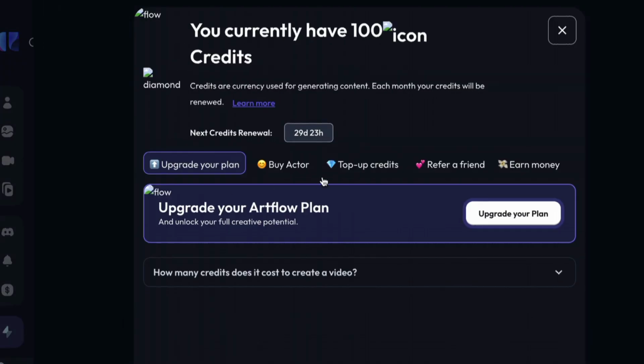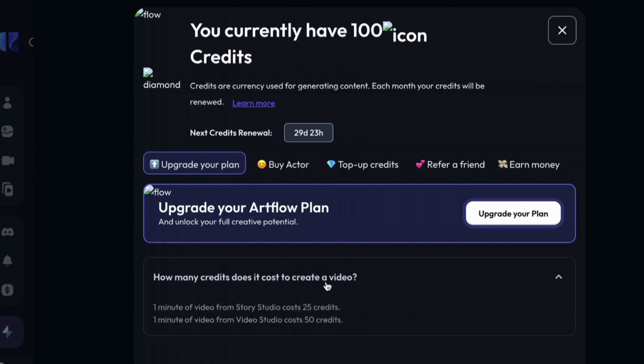So the credit is done, you will not be able to create. You can see how many credits it costs to create a video. One minute of video from Story Studio costs 25 credits. So if you're creating a 1 minute video from the story studio, you need to know that you're using 25 credits. And if you're creating a 1 minute video from the video studio, you are using 50 credits.